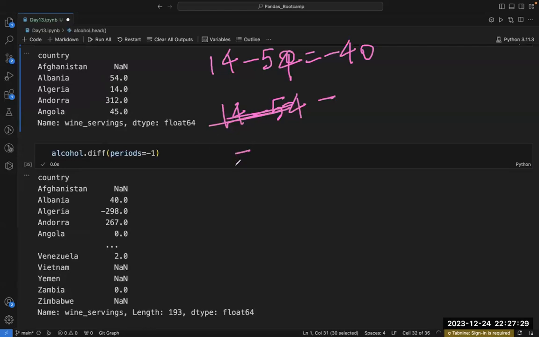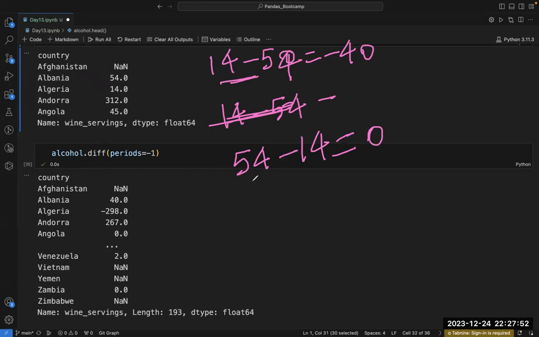Now it is calculating 54 minus 14, so I am getting 40 here. Earlier it was calculating the difference of 14 minus 54 when the period was 1. Now it will calculate 54 minus 14.